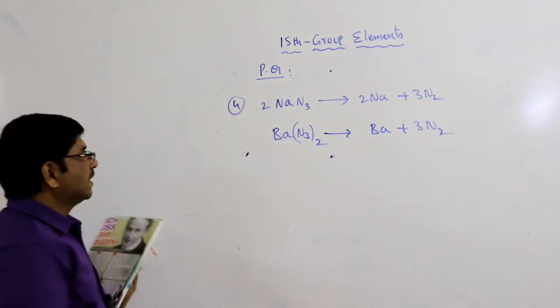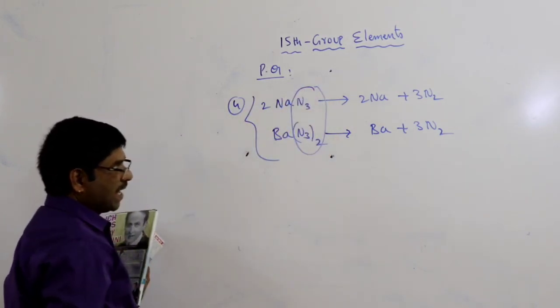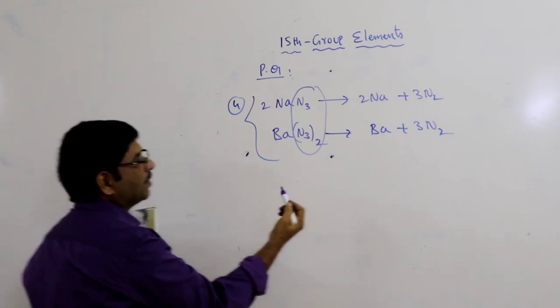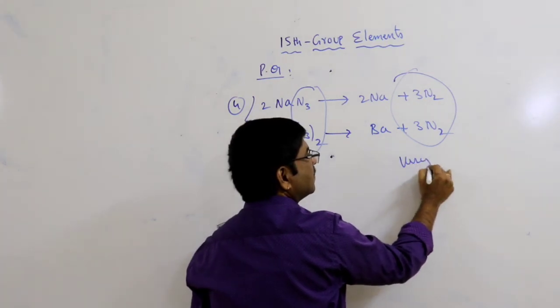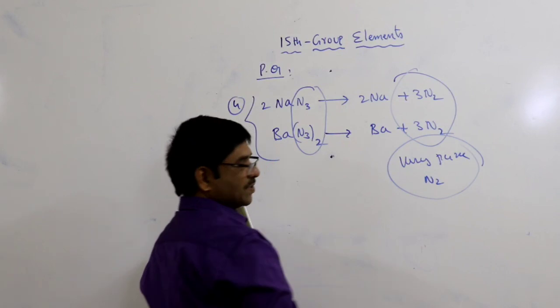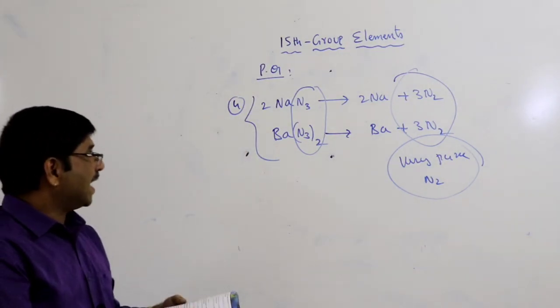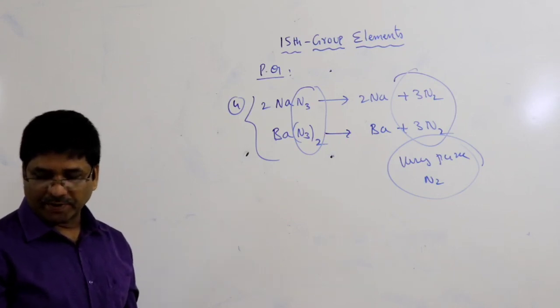So remember that these are azide group compounds. From these azide group compounds, we will get very pure nitrogen gas. Very important competitive bit.